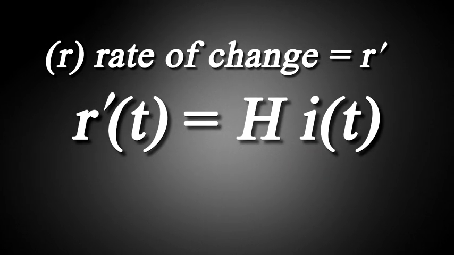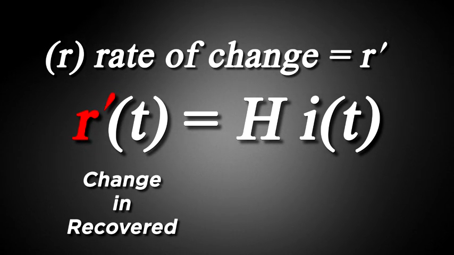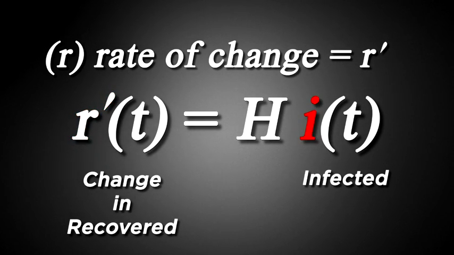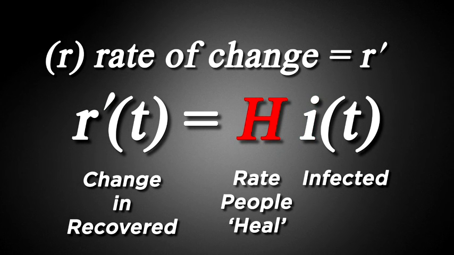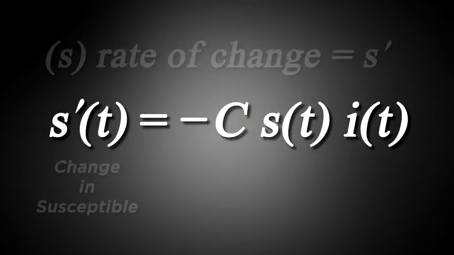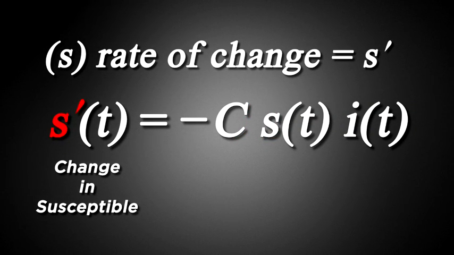First, let's look ahead to people removed from infection, whether by recovery or death. And let's think about how that overall proportion changes over time. Assuming nobody gets reinfected, the proportion removed is always increasing. The total number and the proportion of people recovered or struck down is increasing all the time. So this rate of change is equal to the infected proportion times the constant expressing how quickly people heal. Meanwhile, at the front end, the proportion of those susceptible is always going down.